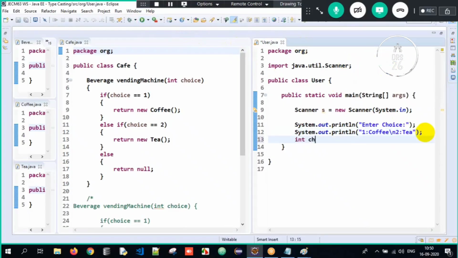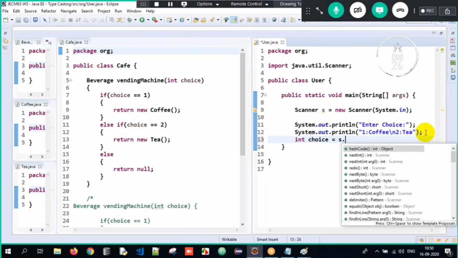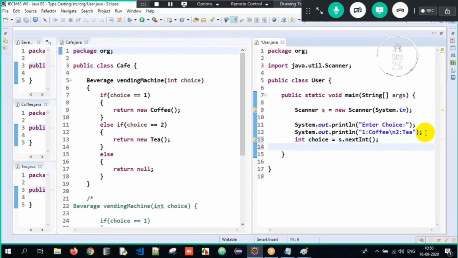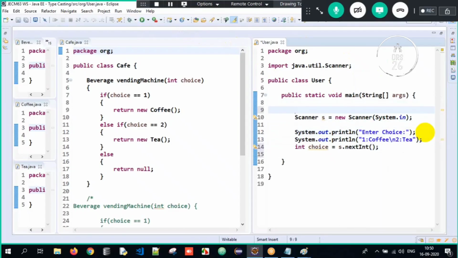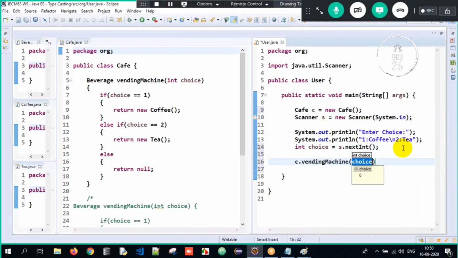So I'll take the choice here. int choice equals s.nextInt. So I have to create an object of Cafe because the vendingMachine is present in Cafe, no? So you have to create an object of Cafe here. So here c.vendingMachine and I'll pass the choice here.